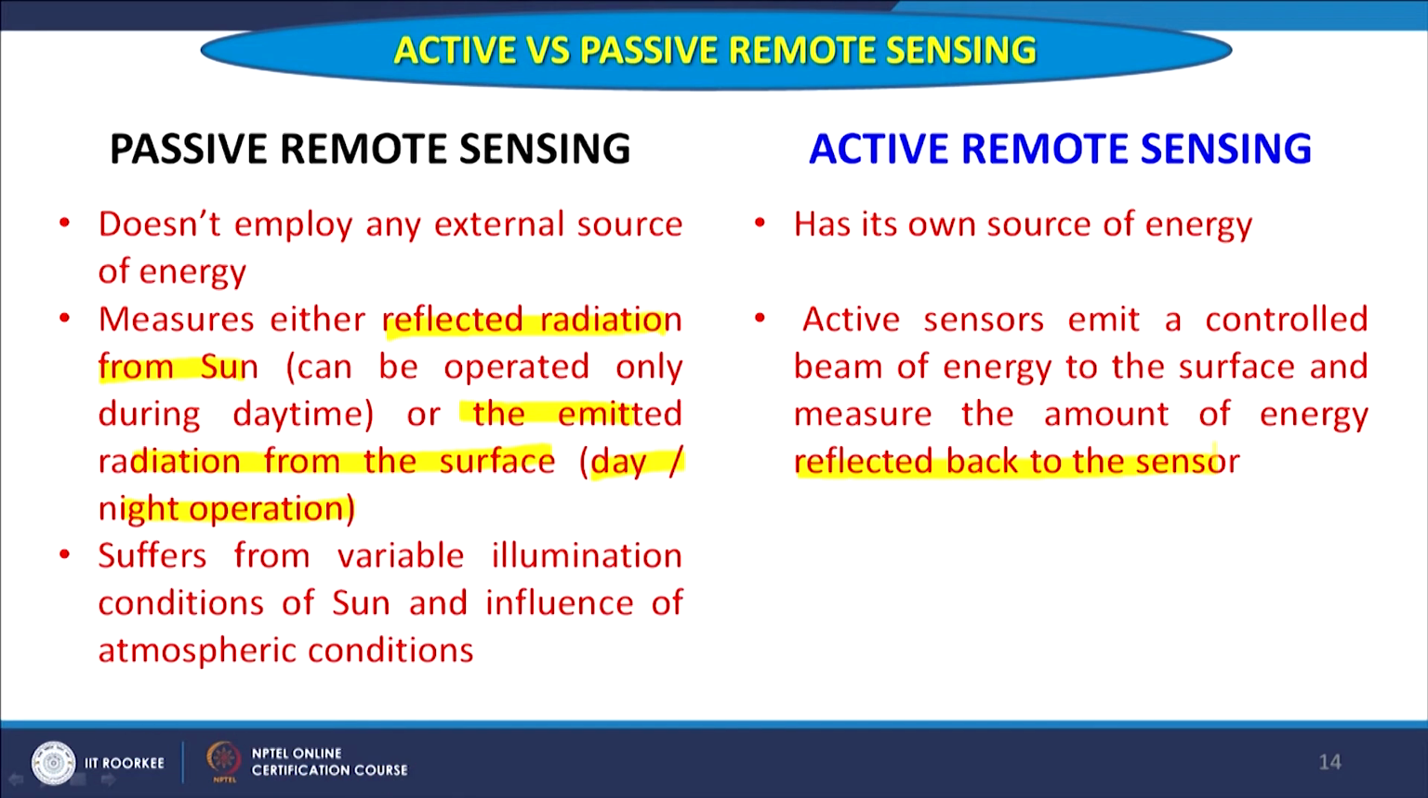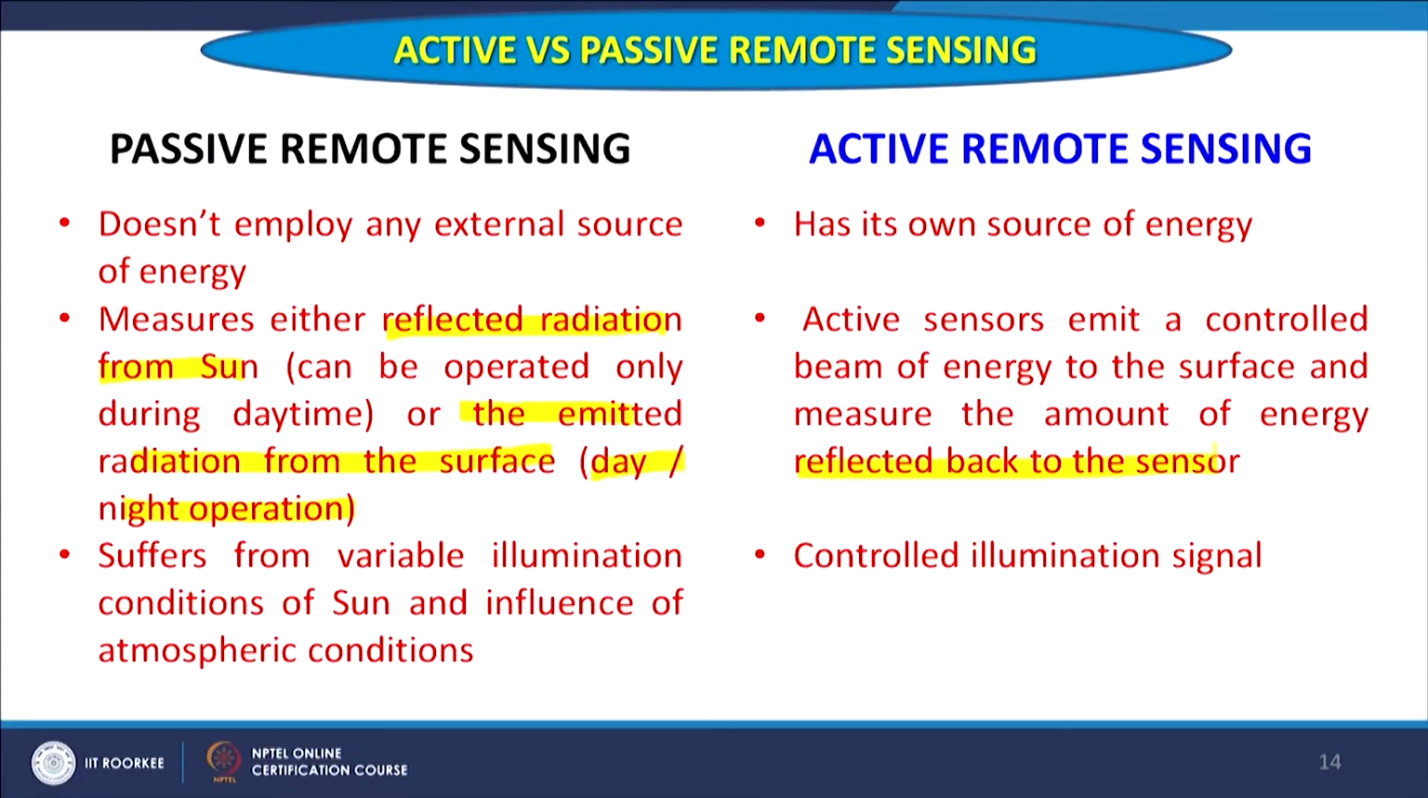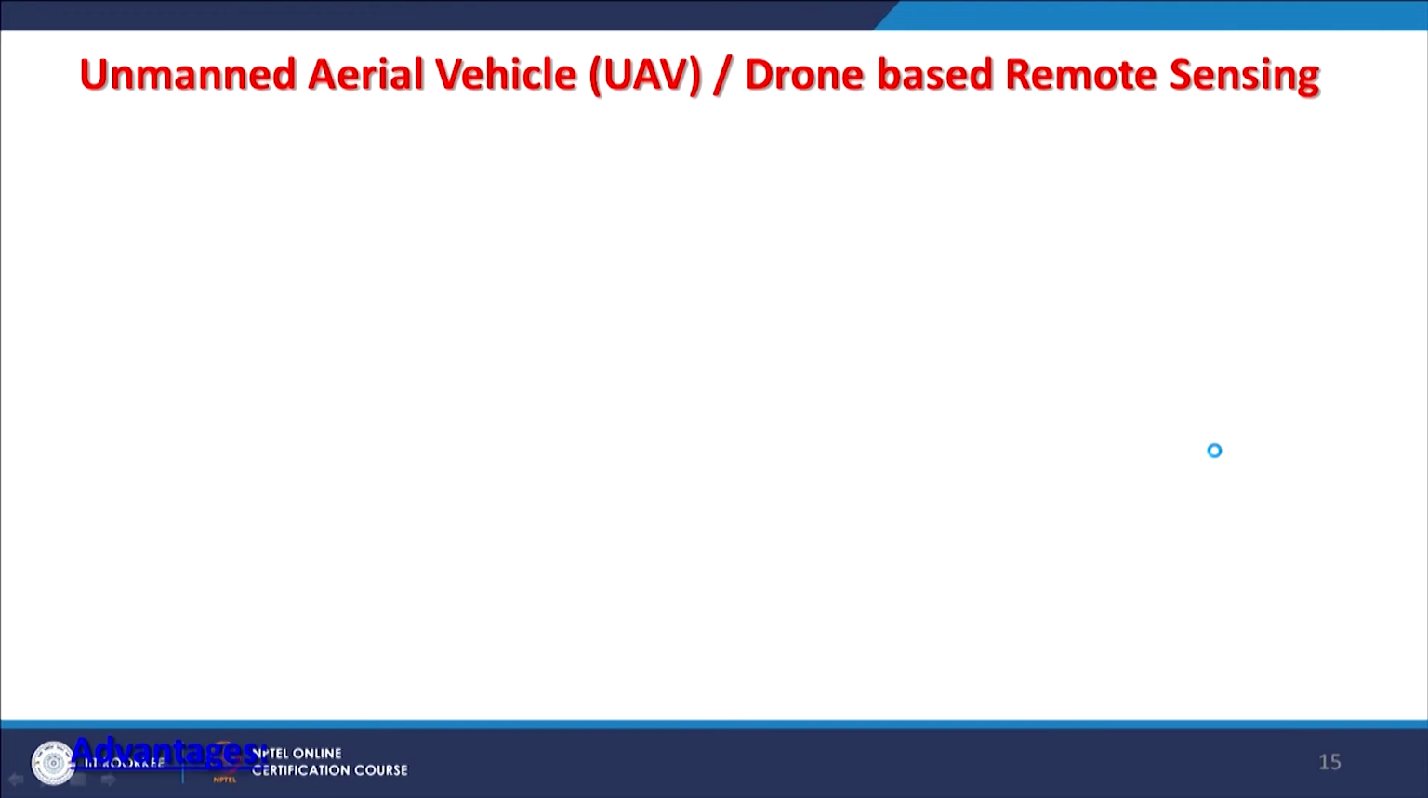And now passive remote sensing suffers from variable illumination conditions of the sun, especially in daytime, and the influence of atmospheric conditions. They play a major role in case of passive remote sensing. But in case of active remote sensing, we can have control over illumination signals, and of course day and night operations are possible. Atmosphere does not play a big role as compared to passive remote sensing.